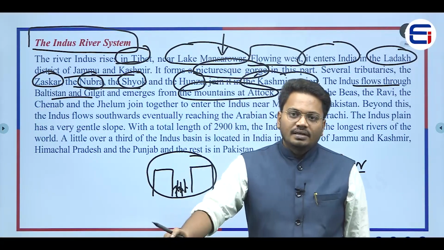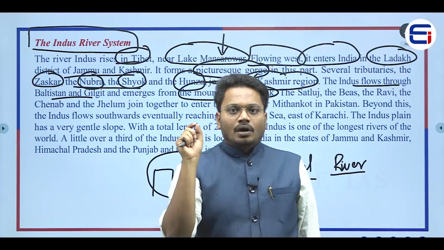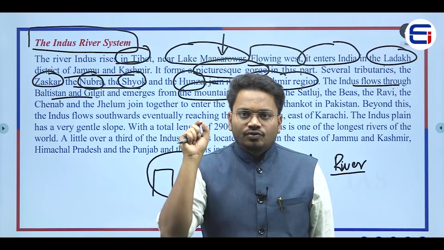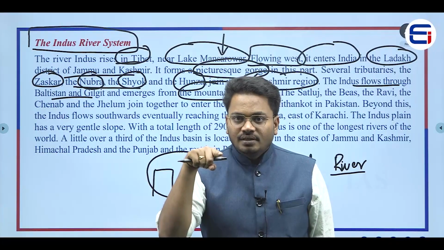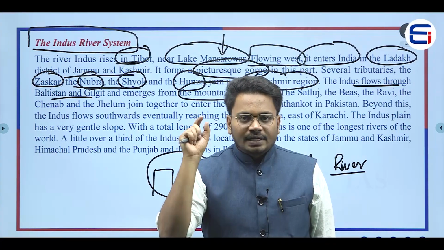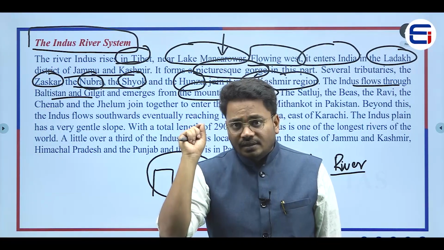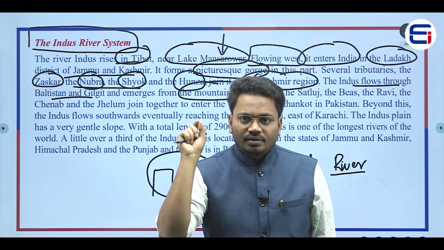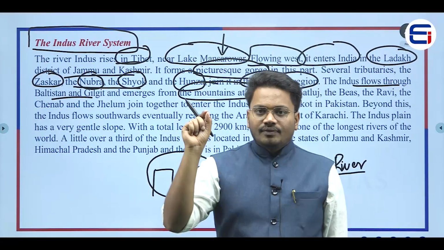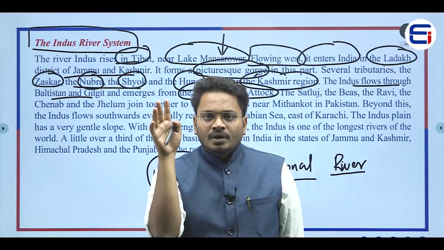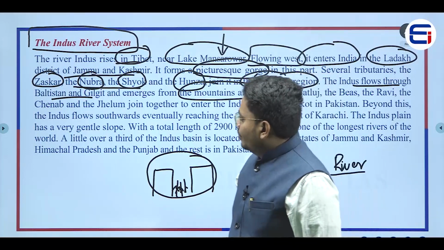Now what does it mean? It means that, see, try to remember, try to picturize. The point is, after originating from Tibet, near Manasarovar Lake, this particular Indus river would be traveling towards the western side and entering into India, in Ladakh district, and it would be further traveling towards the western side, and there the small rivers like the Zaskar river and Nubra river as well as the Shyok river and Hunza river would be joining this Indus river, and then it would further travel towards the western side near Baltistan and Gilgit.